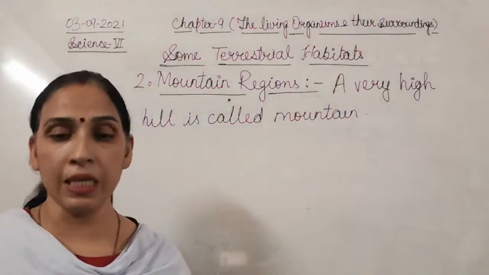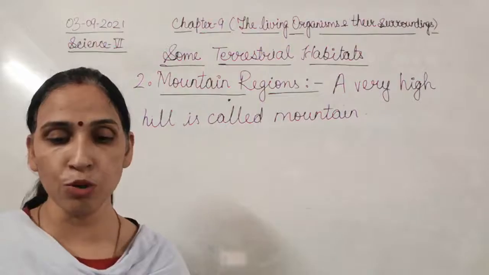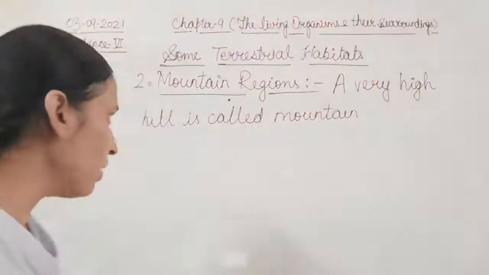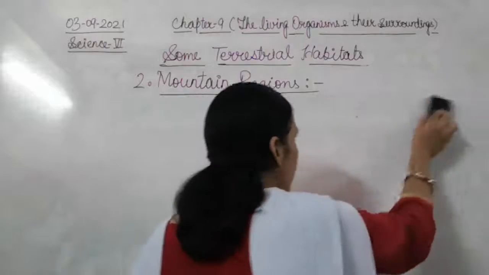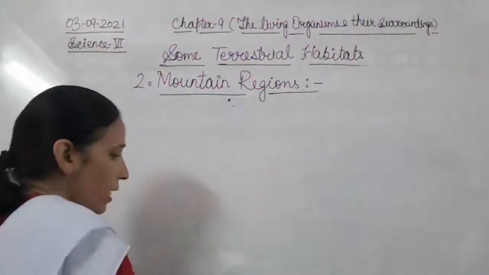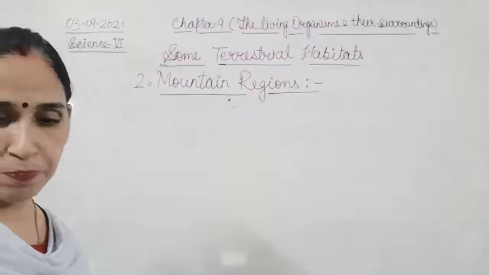The trees in mountain habitats are usually cone shaped. That is one of the adaptations we will see, adaptation in plants.